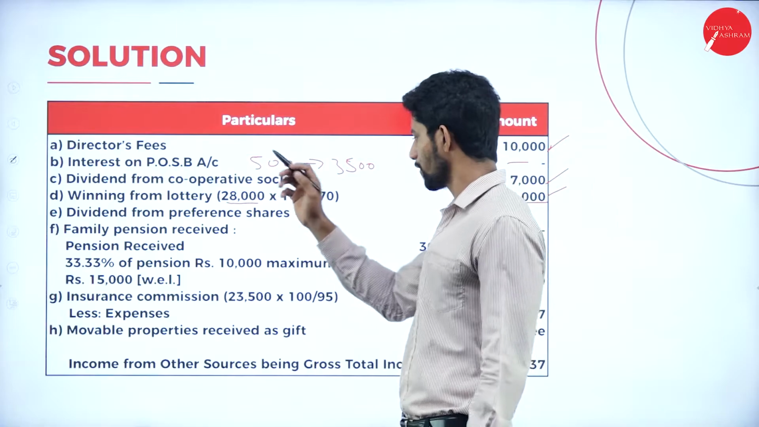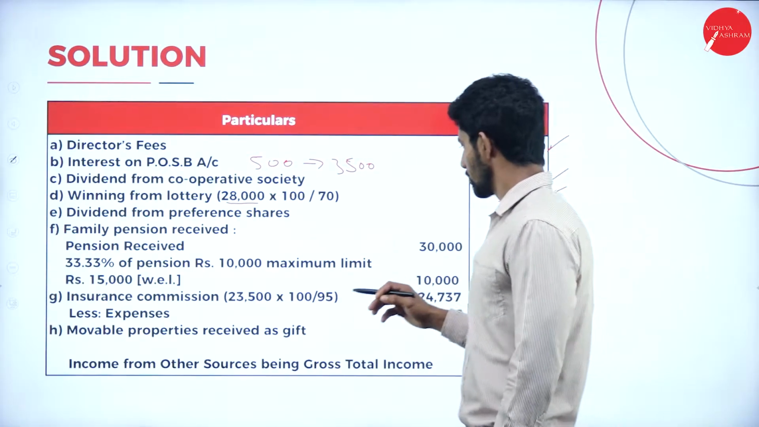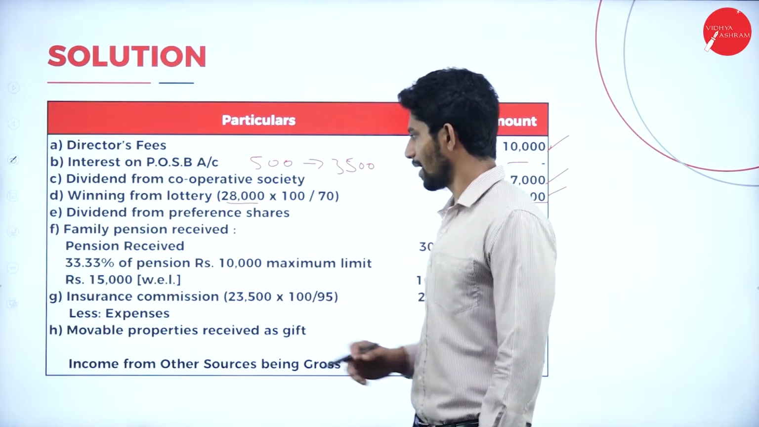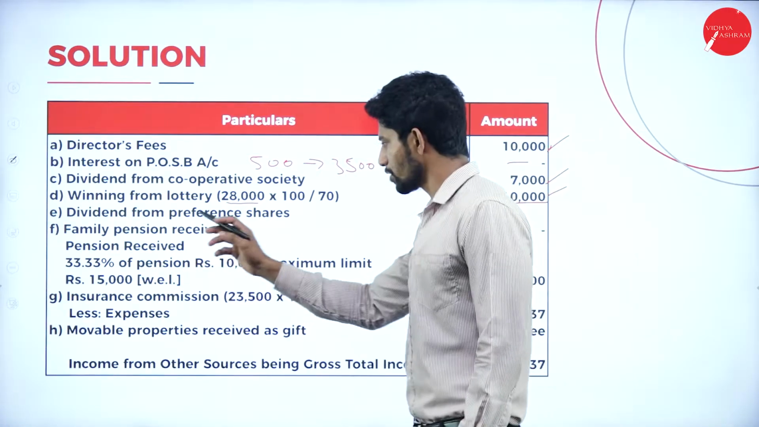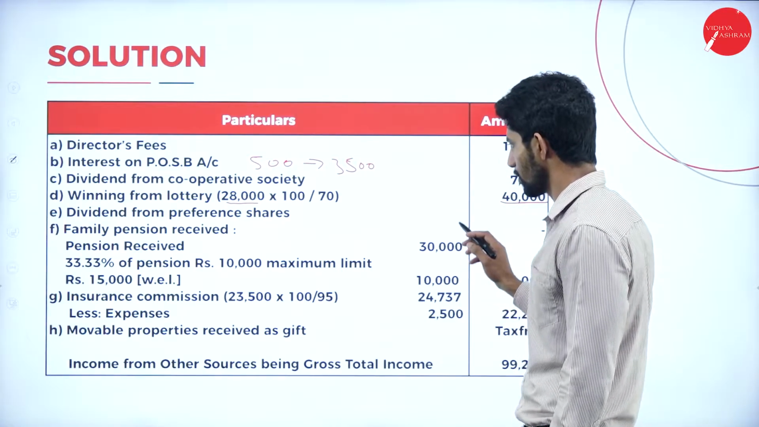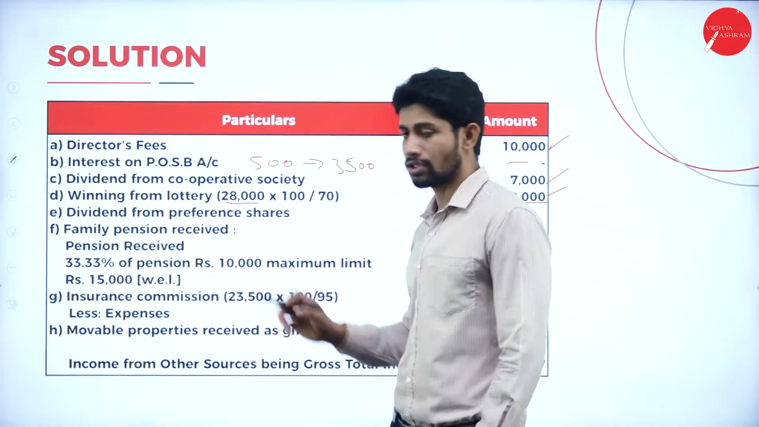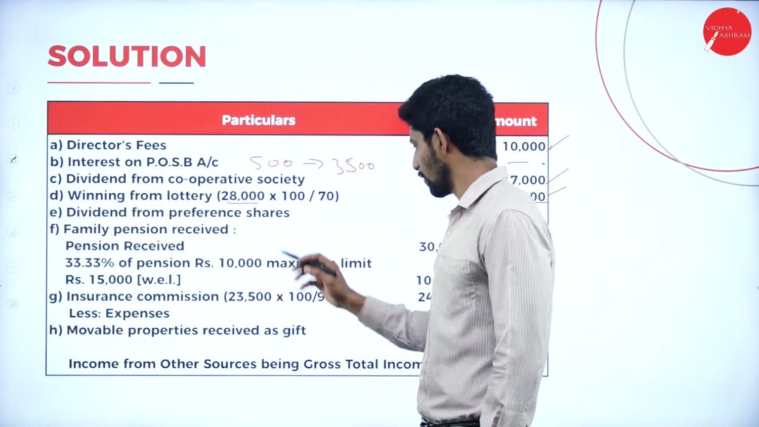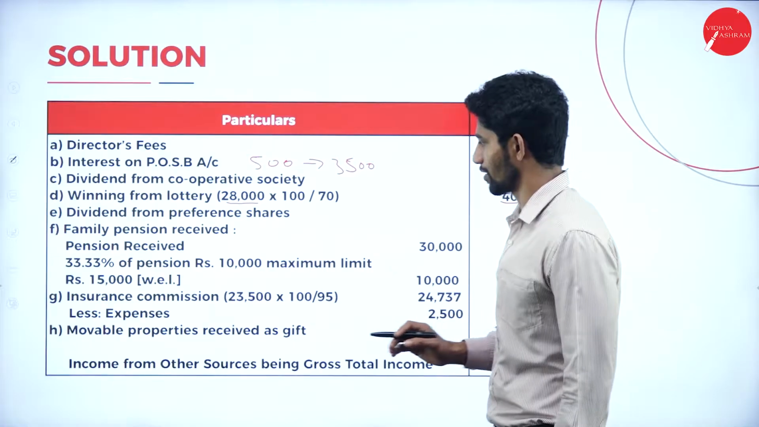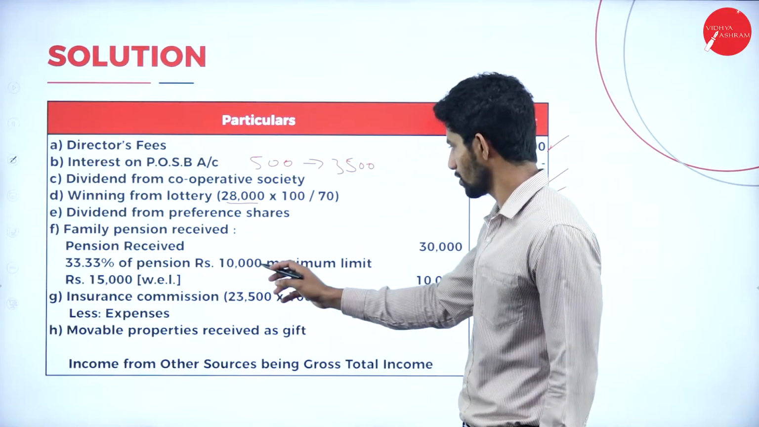Next, dividend from preference shares. Yes, dividend from preference shares is not taxable. Then family pension received is rupees 30,000. Pension received is rupees 30,000. Next, 33.33% of pension, rupees 10,000 maximum limit. Yes, 33.33% of pension is rupees 10,000.